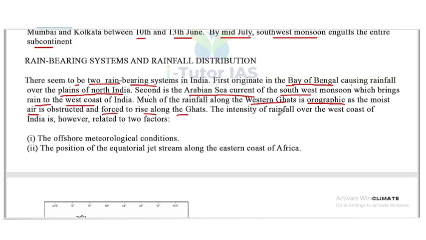The intensity of the rainfall over the west coast of India is, however, related to two factors. First, the offshore meteorological condition, and second, the position of the equatorial jet stream along the eastern coast of Africa. So these are two factors which affect the intensity of rainfall over the west coast of India.